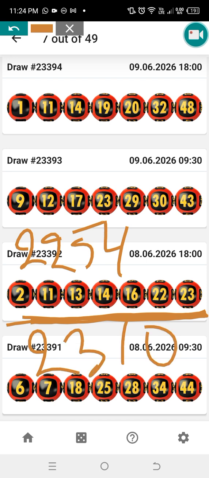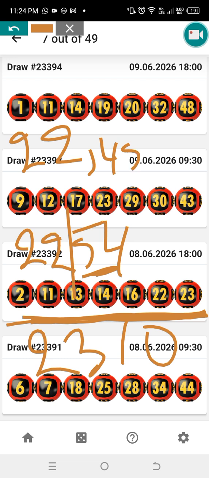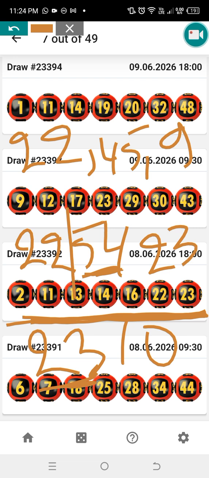Then you focus on the first and the last number. The first two number 22, the second two number is 54. 54 is 45 or 9 when the number is in the 50s. Then we have 23. Then we have 10. 10 when you add is 1. So now we have 1, 10, 22, 23, 45, and 9, and 22.